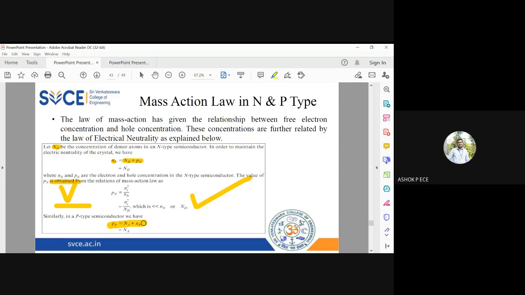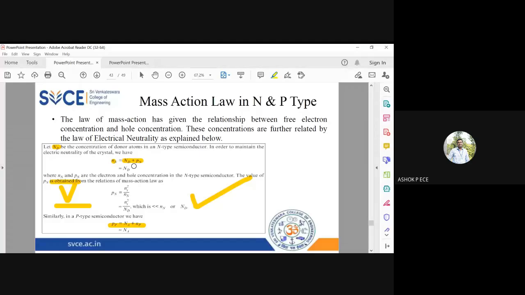You might ask one question here. I am adding donor atoms, so it is going to donate an excess number of electrons. Why am I adding that with the holes? Nd should be added along with Nn only, right? Why am I adding Nd with Pn? See, when you add donor atoms, you are going to produce an excess number of electrons, but that is going to reduce the number of holes. But actually, the number of electrons should be equal to the number of holes. To maintain the electrical neutrality, we are adding that Nd to Pn.